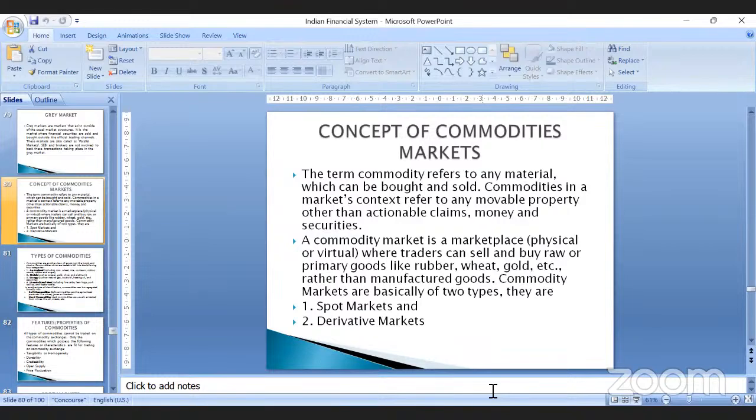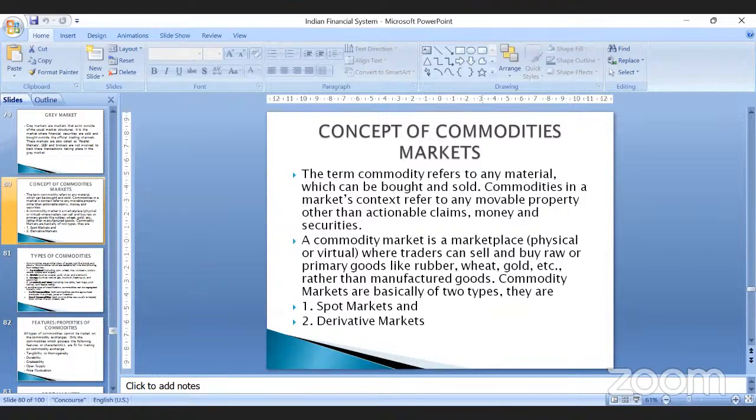If the commodities are not physical, or not of a perishable nature, you can have virtual commodities also. In this marketplace, traders can sell or buy any kind of commodities, either raw or primary goods like rubber, wheat, gold, or any kind of manufactured goods also.